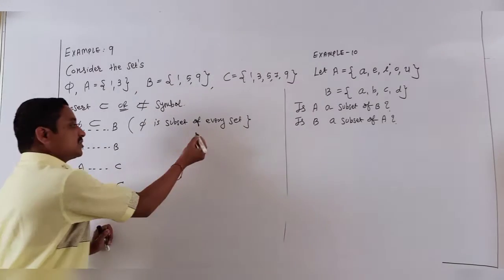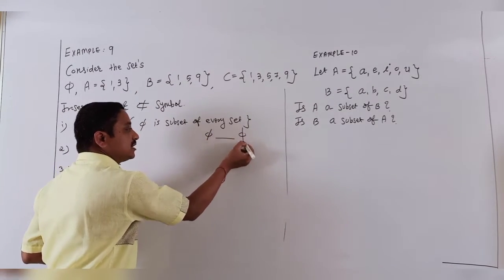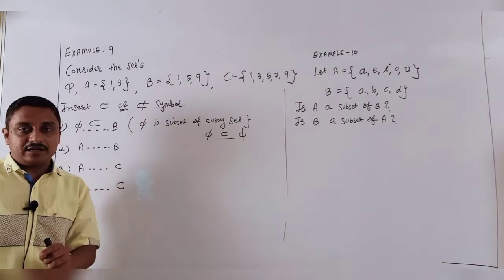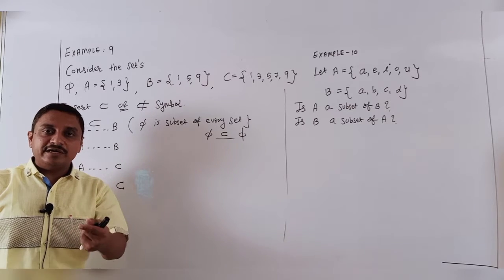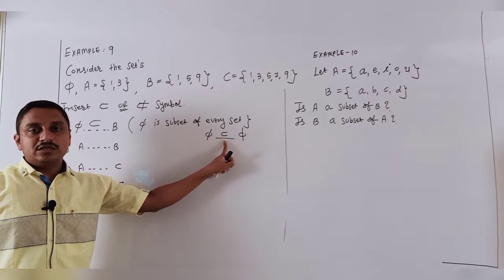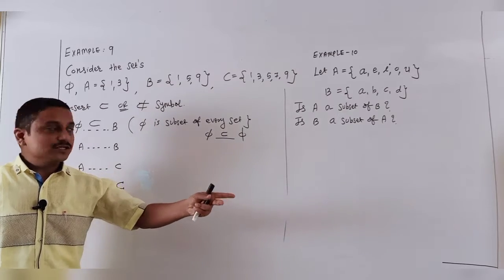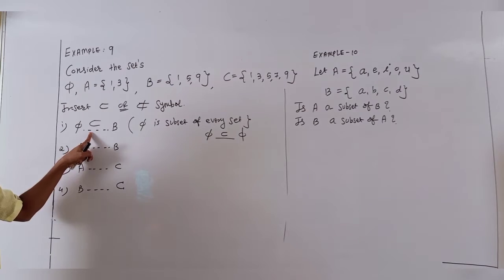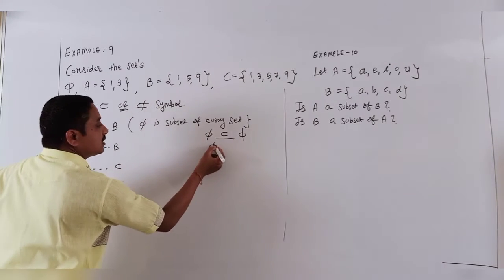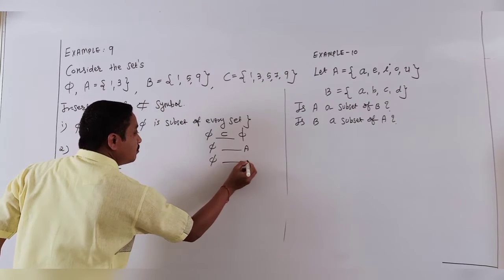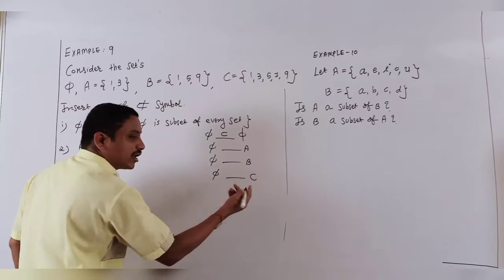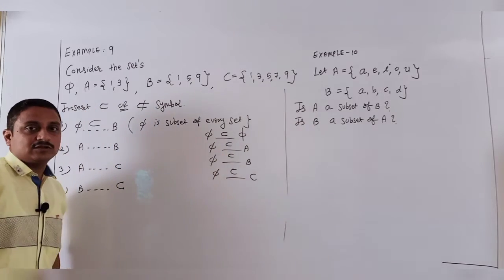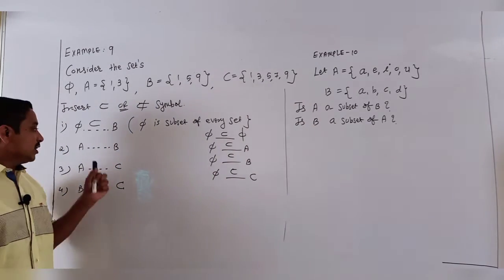Sometimes they ask to fill in the blank with the null set, so you write down subset, not belongs to. Belongs to is used when there are elements belonging, but subset is used for whole sets. The null set has no element, but don't worry, the null set is a subset of every set. Whether A, B, or C is asked, you just write subset here, for itself also.